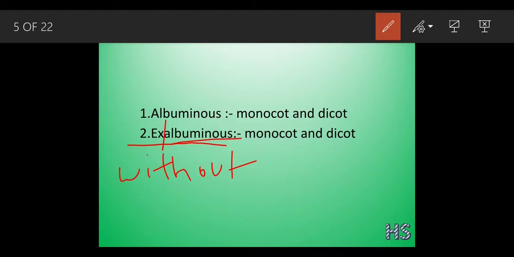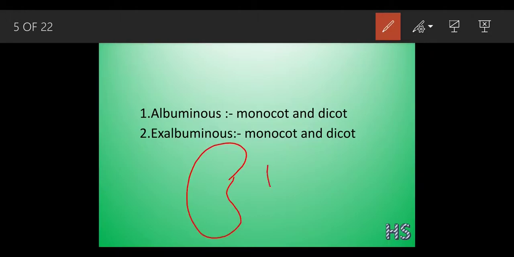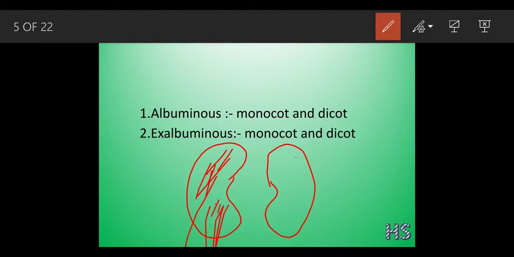See here in the structure, if you look at any of the bean seeds, what is the structure I said? It's something like a kidney. What they do is they store up the food. How do they store up the food?